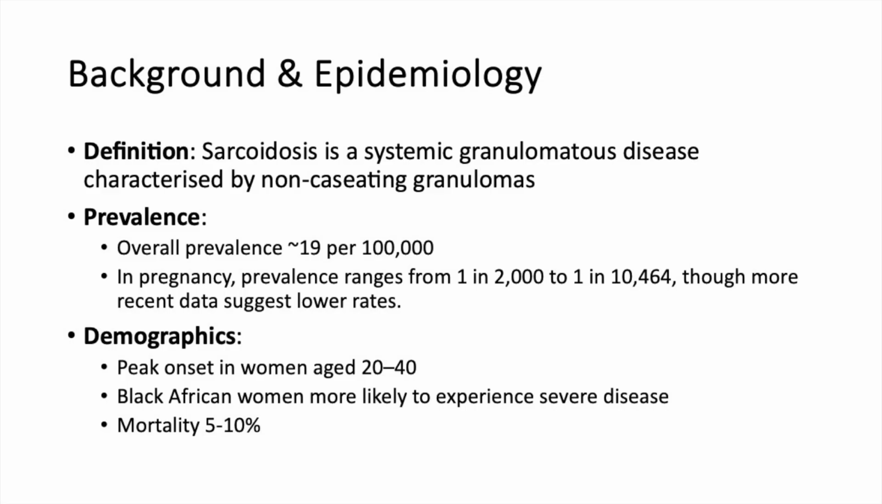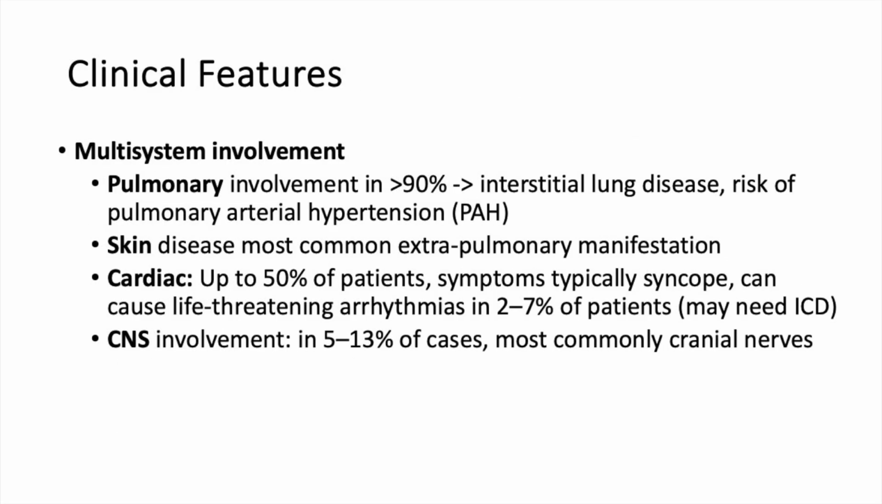The peak onset is in women aged 20 to 40 years old, and Black African women are more likely to experience severe disease. The mortality from sarcoidosis ranges between 5 to 10%. Pulmonary involvement is seen in 90% of patients, predominantly interstitial lung disease with a risk of pulmonary arterial hypertension. Skin disease is the most common extrapulmonary manifestation.